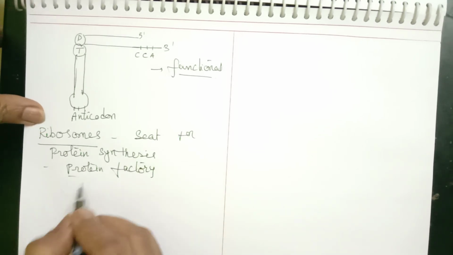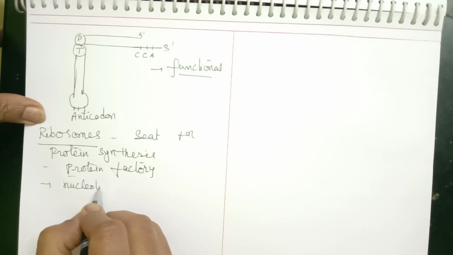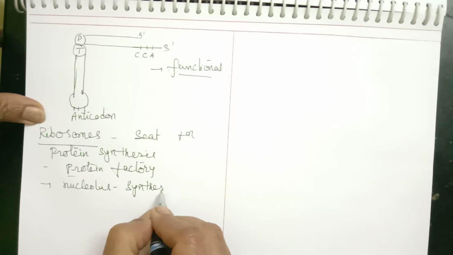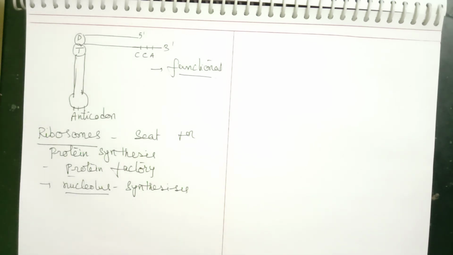Ribosomes are synthesized with the help of the nucleolus. Nucleolus synthesizes ribosomes, so the nucleolus is called the ribosomal factory, and ribosomes are called the protein factory.